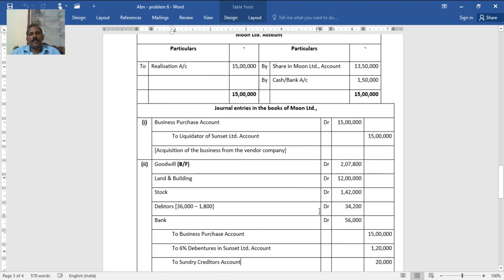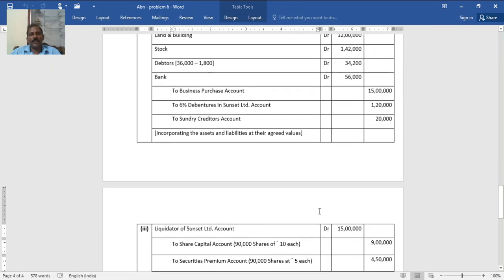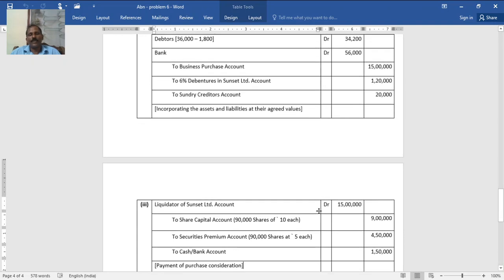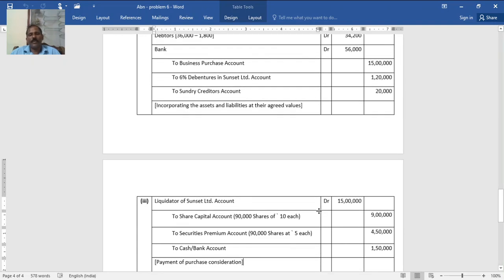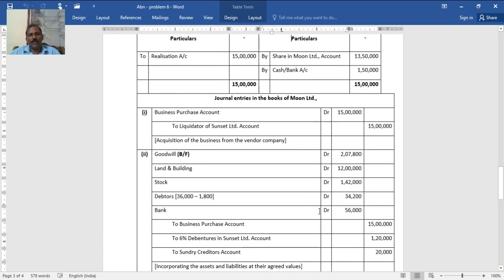Then journal entries in the books of Moon Limited, the purchasing company. First, to record business purchase: business purchase account debited to liquidator Sunset Limited, 15 lakh. Then to settle purchase consideration, liquidator Sunset Limited account debited to share capital 9,00,000, securities premium 4,50,000, then bank. Then to transfer all assets and liabilities taken over: land and building taken at the agreed value, which is given after the balance sheet in a paragraph. Stock account debit 1,42,000, also given. Debtors less 5% reserve, that is 34,200, bank as it is 56,000.